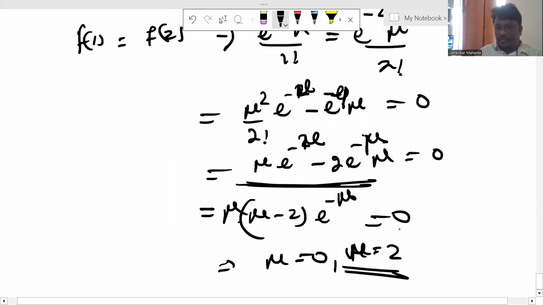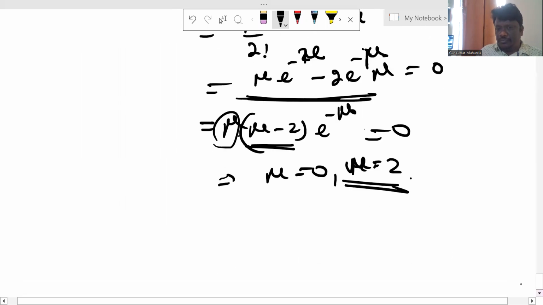So what is the value of mu? Mu is not 0, because mu is equal to 2. So the mean value becomes 2. So mean is equal to 2. We have to consider this function.